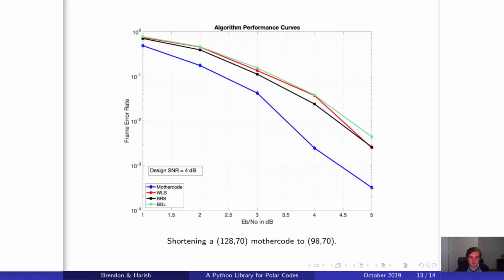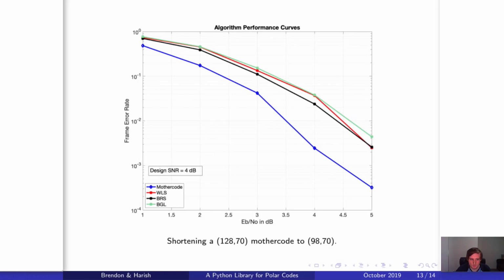Let's take a frame error rate of 10 to the minus 2 for example. The best performing shortening algorithm is BRS, which is quite typical, and it has a 1 dB margin with the mother code. Additionally, BRS is approximately 0.2 dB better than WLS and 0.4 dB better than BGL.